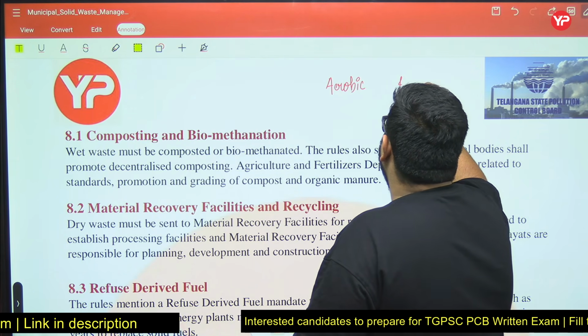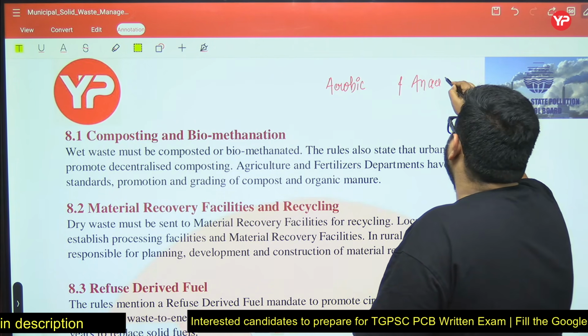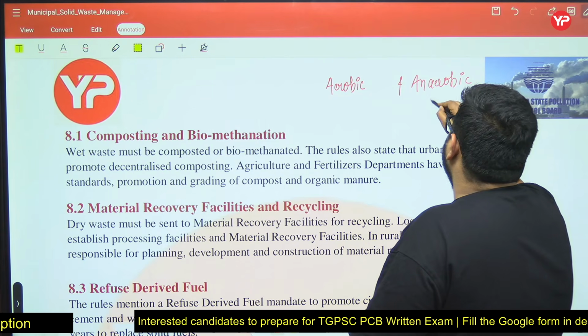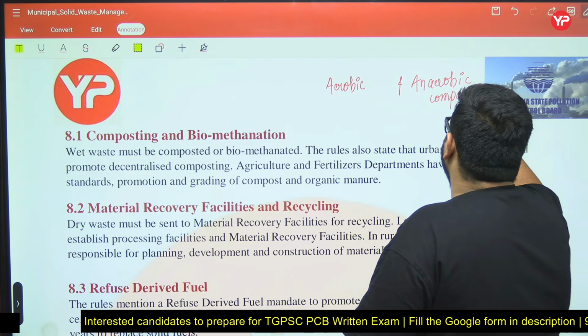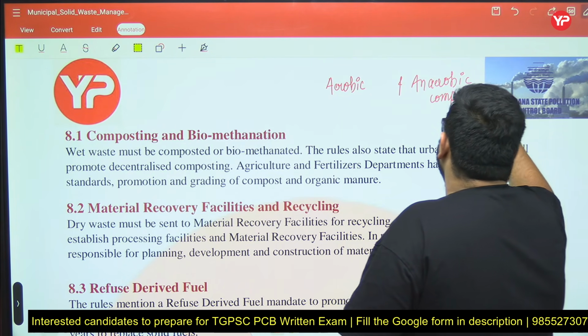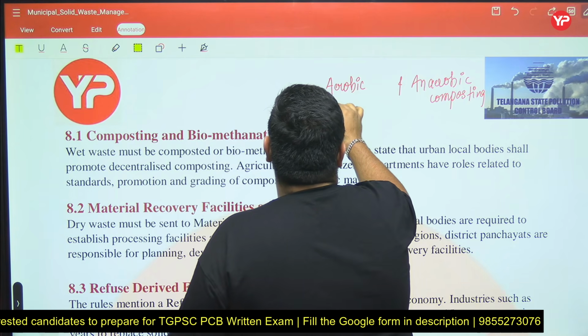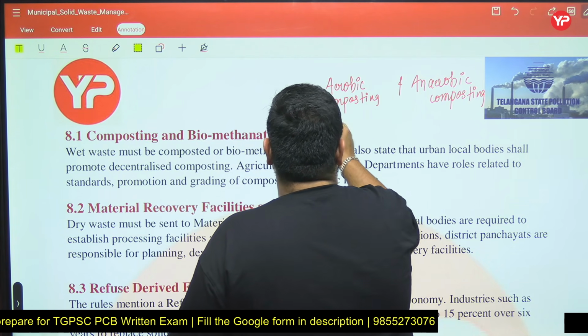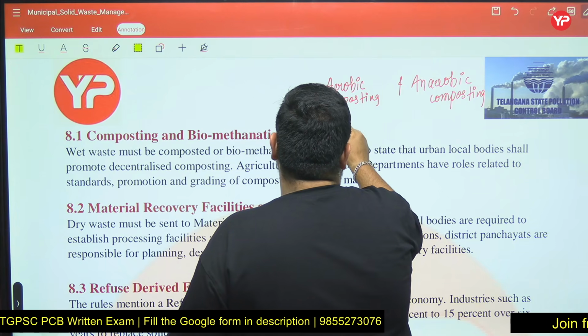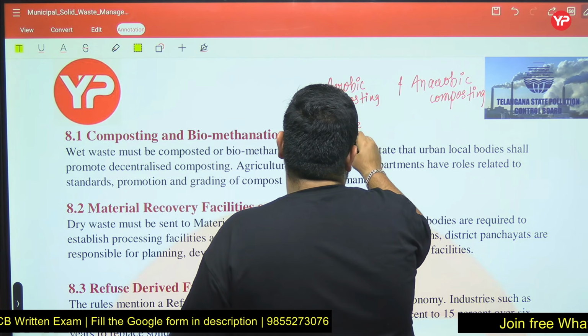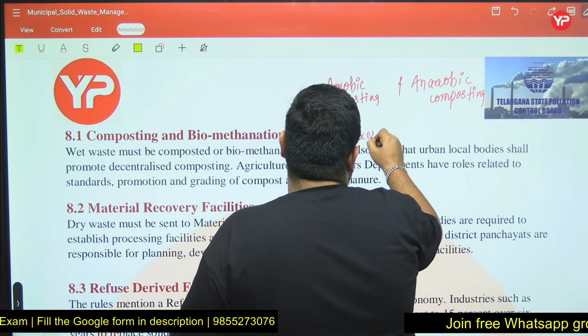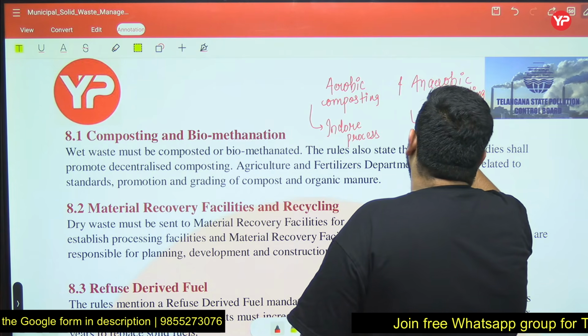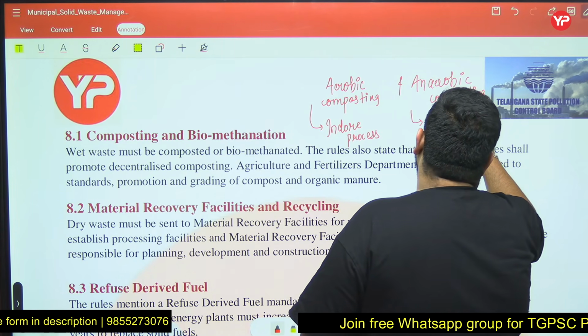See, when we ask about anaerobic composting, one process name is there. It was firstly adopted and is generally run in that area. Aerobic composting was first organized by the Indore process. Aerobic composting, the answer will be Indore process, and anaerobic composting, the answer will be Bangalore process. They will generally ask this, remember.